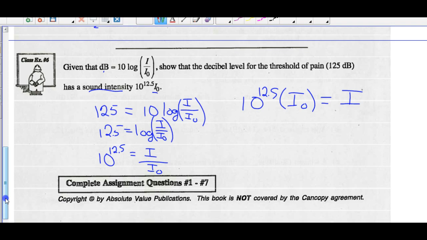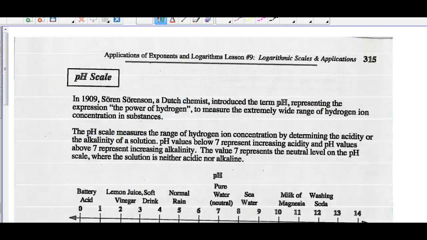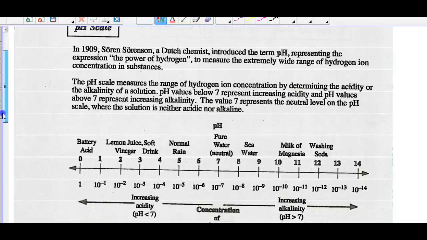The last one to look at, I believe, is pH scales. And if you guys have done your chemistry, you've dealt with these already. So let's have a look at the pH scales. Soren Sorensen, a Dutch chemist, introduced the term pH representing the expression the power of hydrogen to measure the extremely wide range of hydrogen ion concentration in substances.